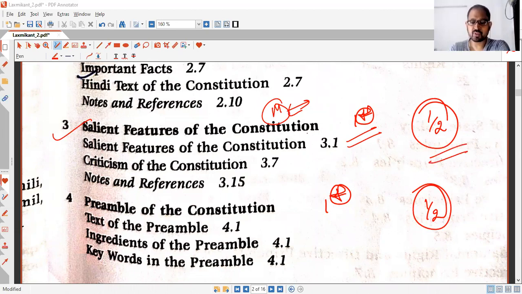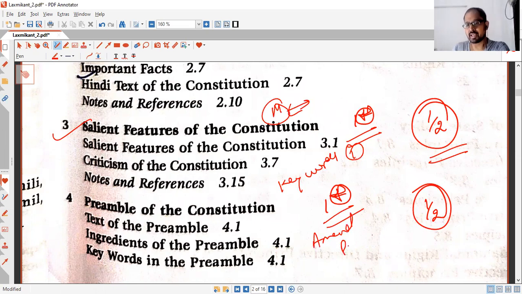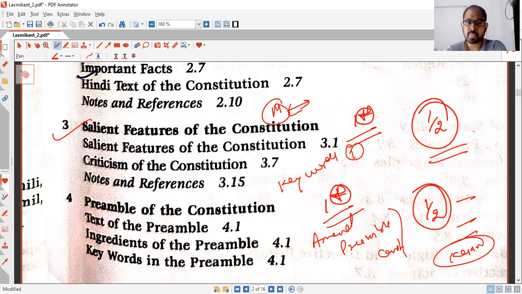Further, the preamble of the Constitution. This is again not very important. What you need to do is look at the keywords of the preamble, and second, whether the preamble is amendable and whether it is part of the Constitution or not, as per various Supreme Court judgments up to the Kesavananda Bharati case. You need to look into this, and it should also not take more than half an hour to revise.